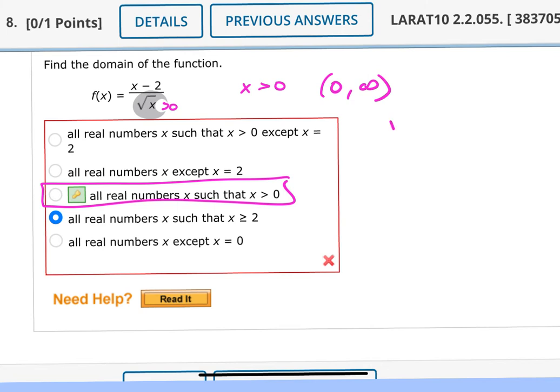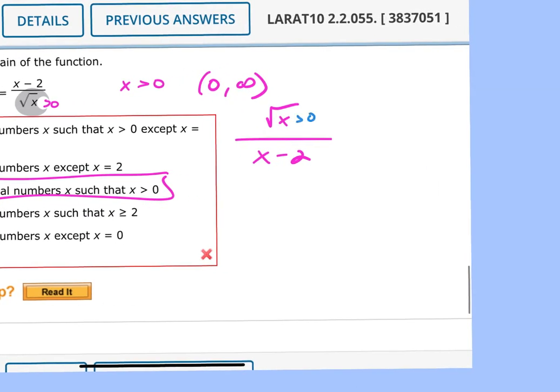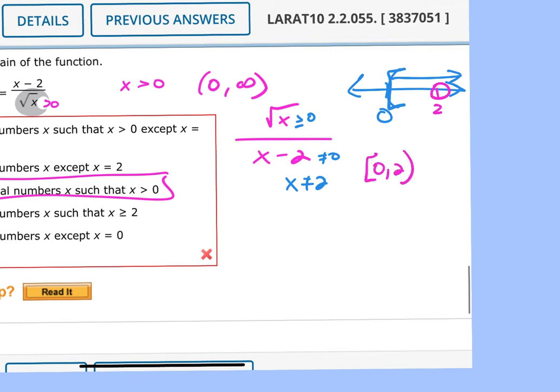Let's say it said square root of x over x minus 2, right? How does that change things? Now you've got a restriction in the top and the bottom, right? So x would have to be greater than or equal to 0. So on a number line, you'd get from 0 to positive infinity. Greater than or equal to, sorry. And then the denominator cannot equal 0, so x could not equal 2. Now you'd have a hole at 2. So in interval notation, that's from 0 to 2 with a parenthesis on the 2, and then 2 to positive infinity.